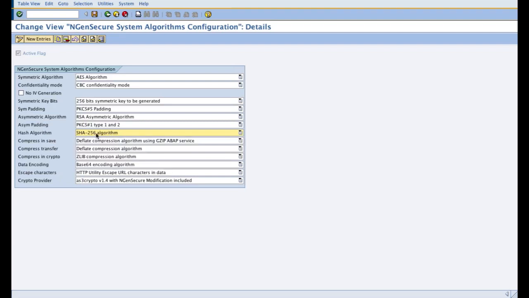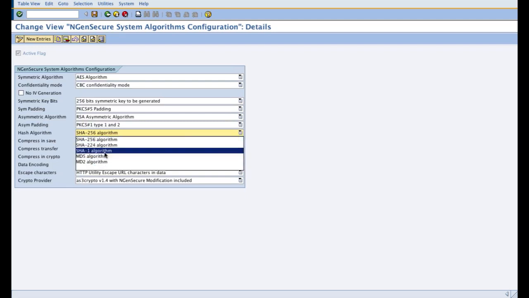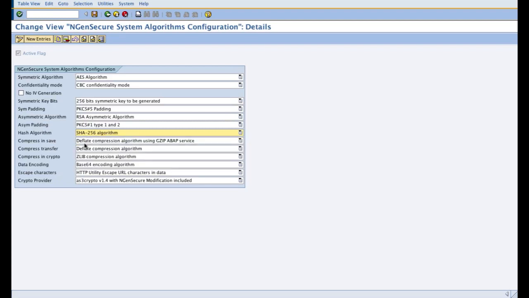So I am going to cover and demonstrate to you how it is protecting your private key by your entered password using the hash algorithm. So I have chosen the SHA-256 algorithm as the hash algorithm used for the product. You can choose any of the five hashing algorithms provided by the product.